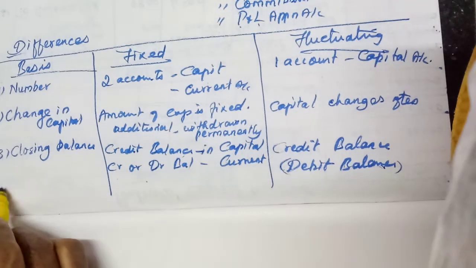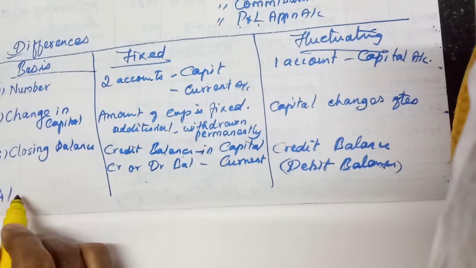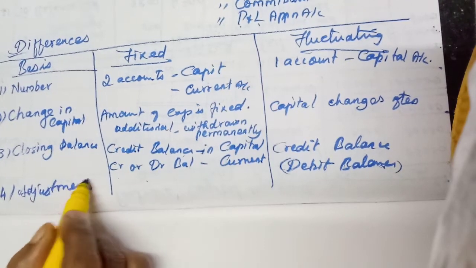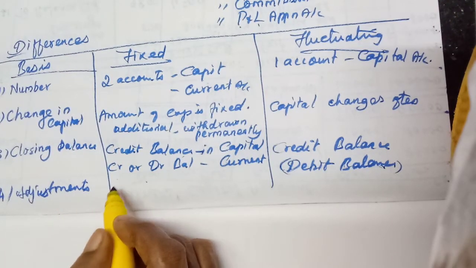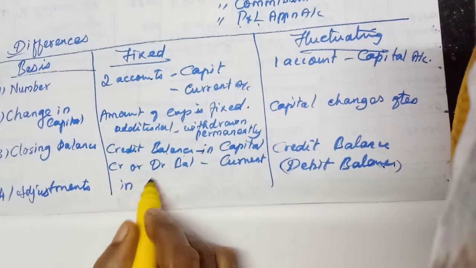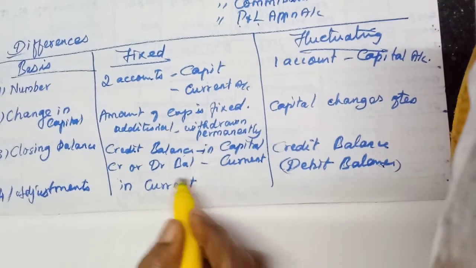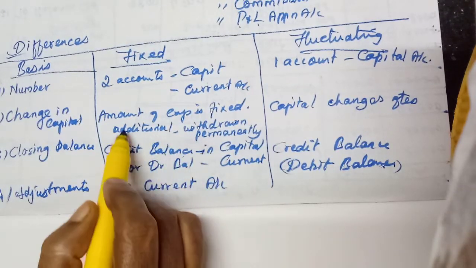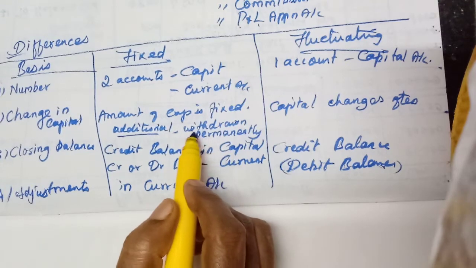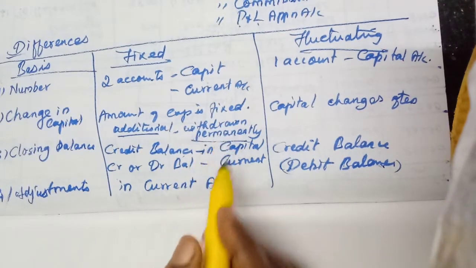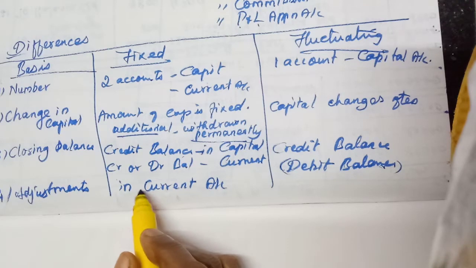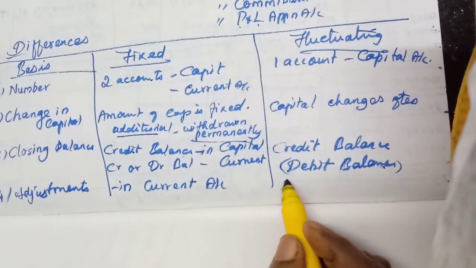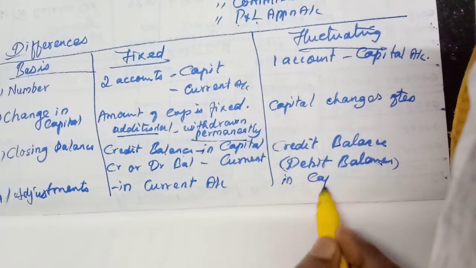Understood? Then the fourth point is the adjustments, where we do the adjustments. Here all the adjustments are done only in the current account. But even in the capital account we do some, isn't it? Additional capital, then any amount withdrawn permanently, we will adjust. But all the other adjustments are done only in the current account.